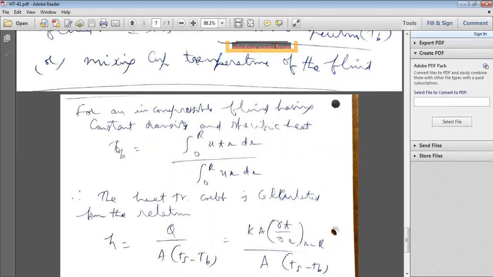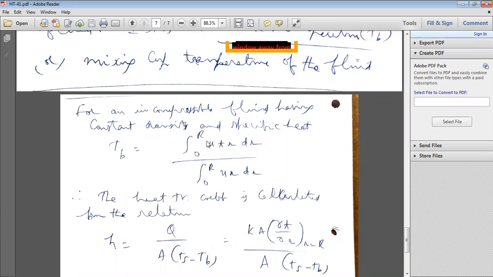How do you define this bulk mean temperature? Because of variations of temperature, you have to calculate it. So by using this integration concept, the integral from 0 to R of U into T into r dr, divided by the integral from 0 to R of U into r dr. What is U?